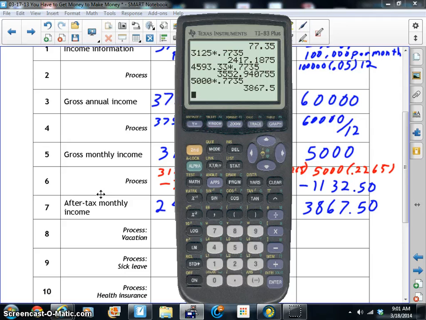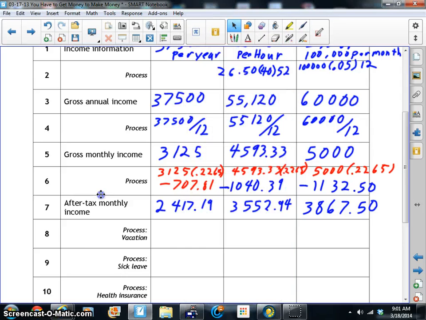All right, so we have all this information. We've found out our after-tax monthly income. The only job here that's really falling short is our editor job, because it's at $2,417.19, and Kathy says I need at least $3,000 to pay all my bills and live. So we can't work that out.